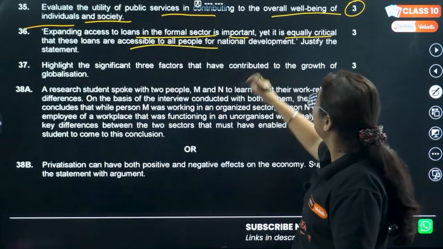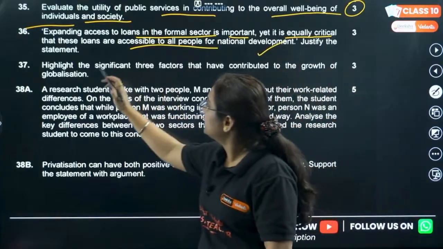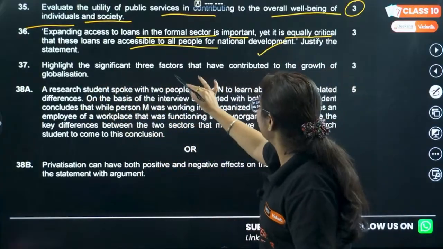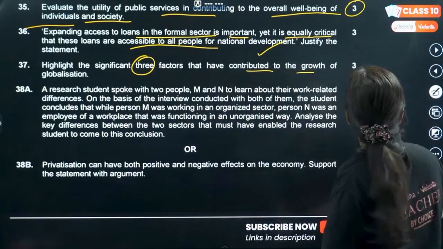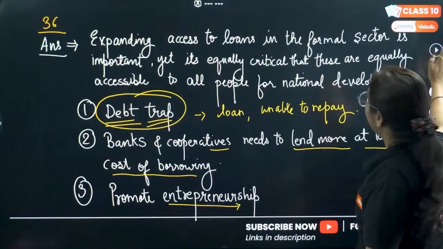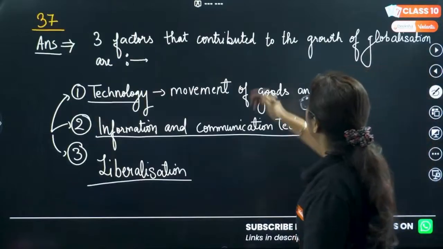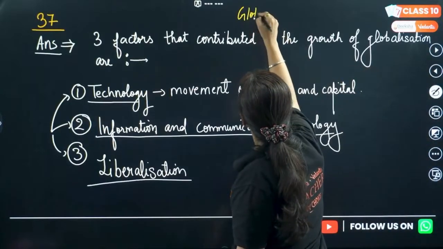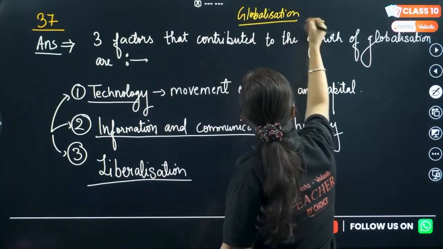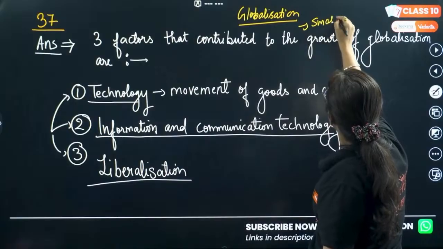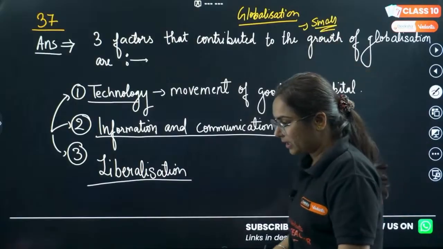We are done, completed. 37. Highlight the significant 3 factors that have contributed to the growth of globalization. My favorite question. See, this chapter, globalization and the Indian economy, is a small chapter, very, very small. Only 2 topics are coming.